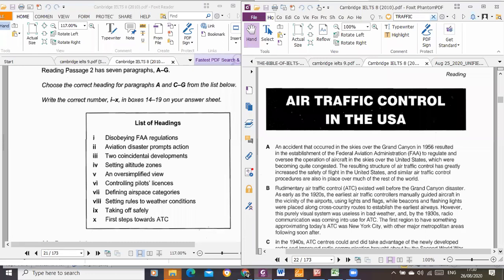So each paragraph contains a totally different idea, but they are connected, okay? So skimming through in the first place for the first 2 minutes gives you an idea of the interconnectedness or connection between them. That is just the idea. And the fact that you are going to be answering some other questions later, for instance, in this passage you are going to answer true, false, not given later. So that is just the idea of skimming through, having an idea of where the answers will be.